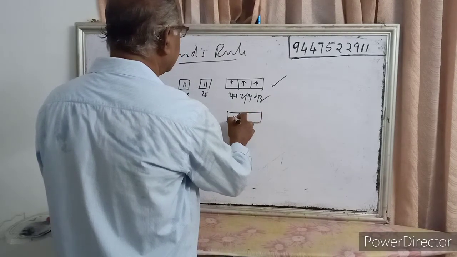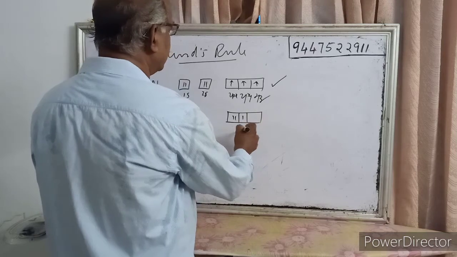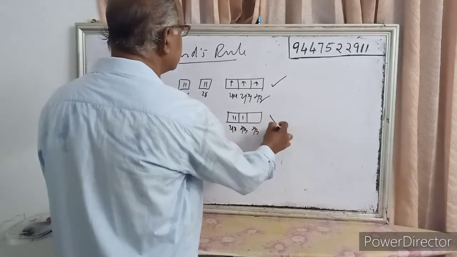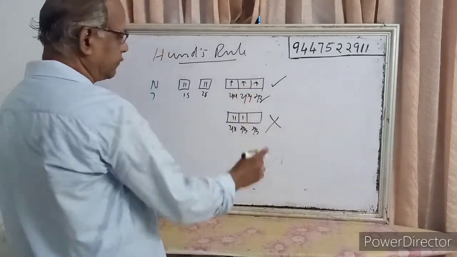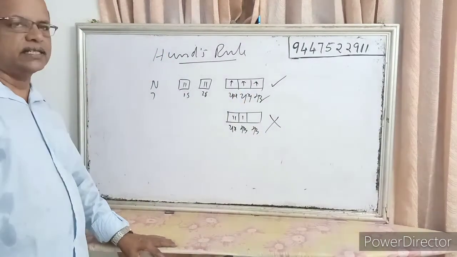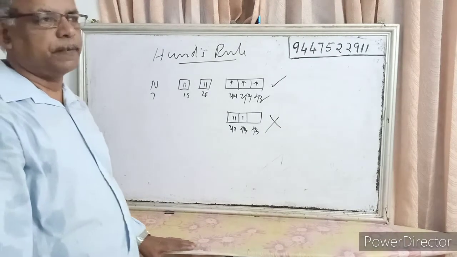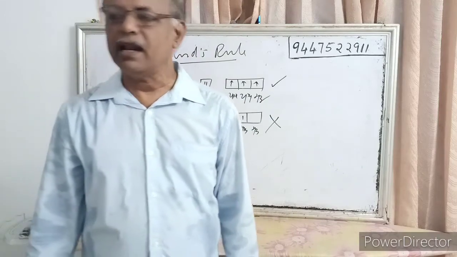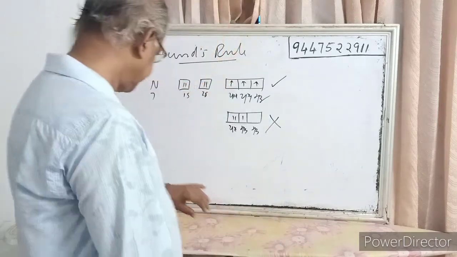It could be like this, with two electrons in the first orbital and one in the third, but this is wrong. The first one is the correct arrangement of electrons according to Hund's rule. So what is Hund's rule? Pairing will not take place until all the orbitals of the same energy level are half filled.